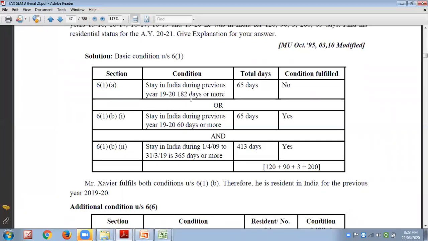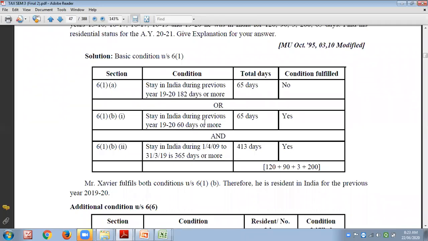Then you have to be there 182 days and 365 days. Why is such a benefit given? Because in abroad, your payment will always be credited after deducting the tax. And in India, as we have referred to in section 6 and section 10, double taxation is not allowed. So that is why this amendment has been made. So if you are going abroad for employment, you can very much be there.